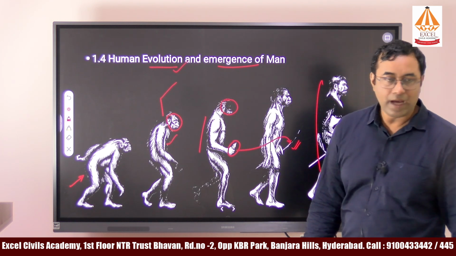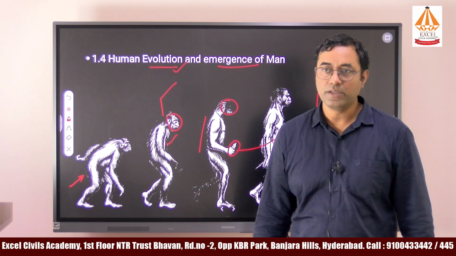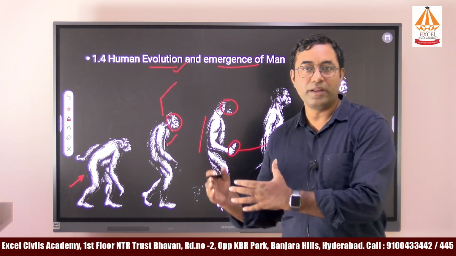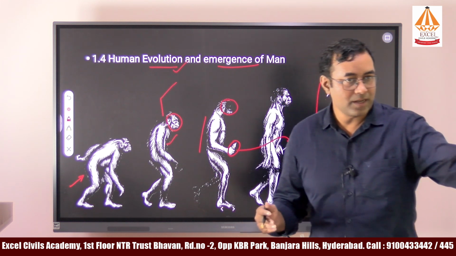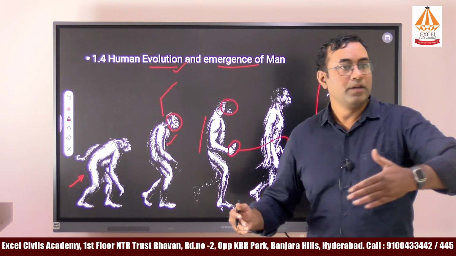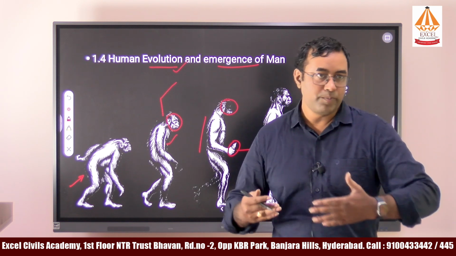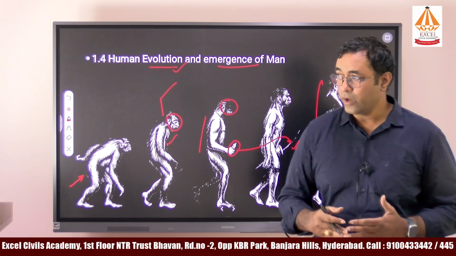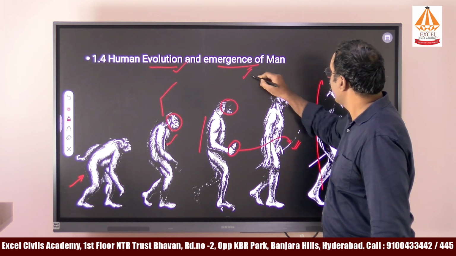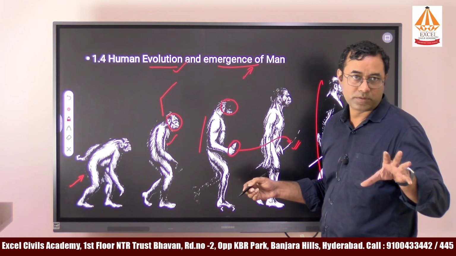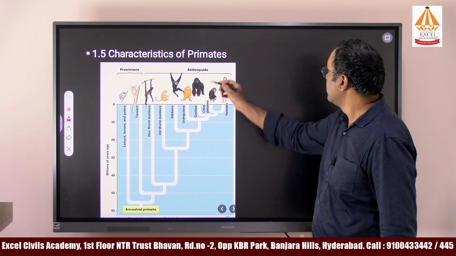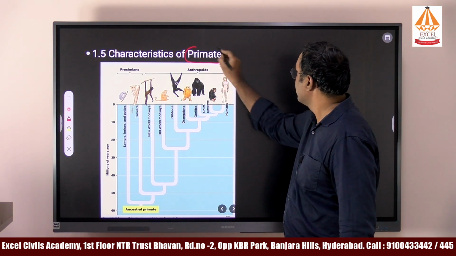So here Charles Darwin is the person who speaks about human evolution. There are many theories on how humans have evolved. Pre-Darwinian theories are there, post-Darwinian theories are there, and there are certain biological rules that have been framed by most of the biologists. Some concepts are taken, and we will study the emergence of man based on those concepts. Understood?